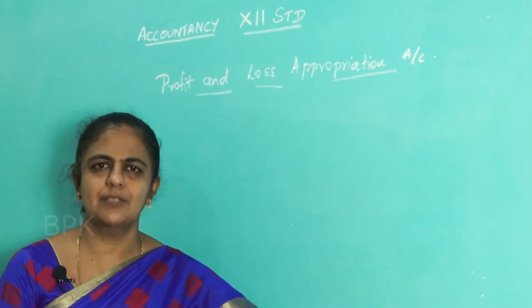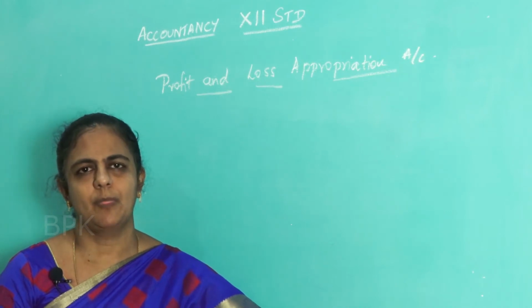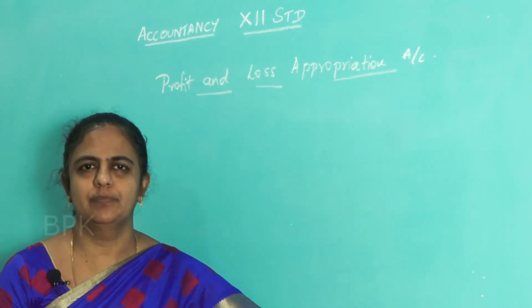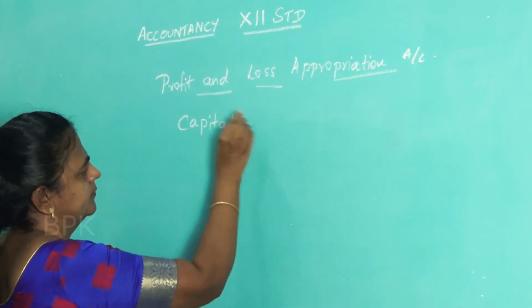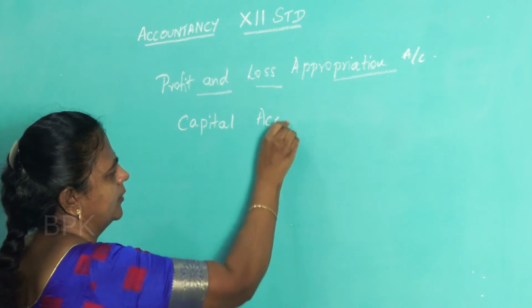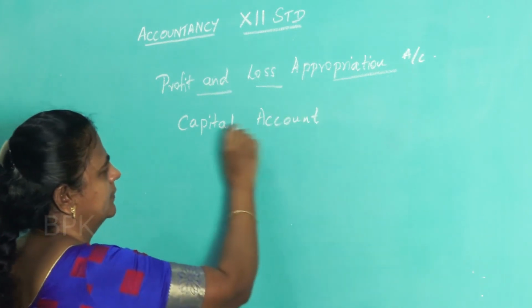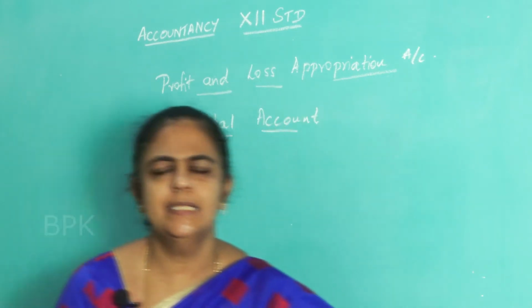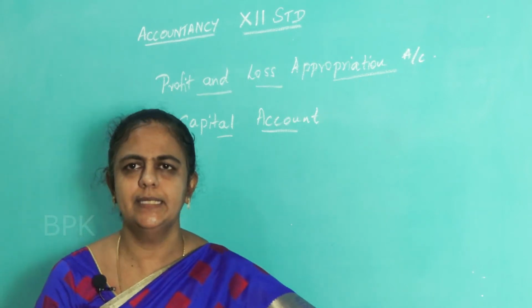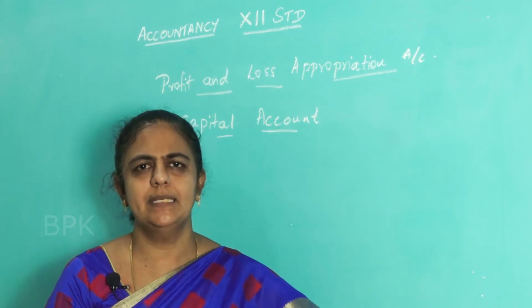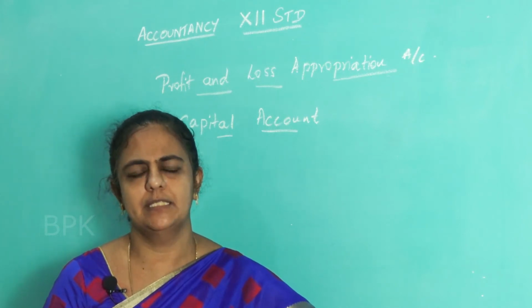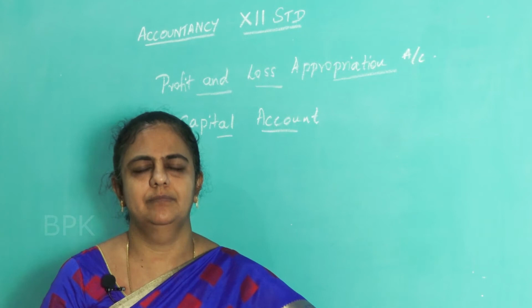So today's class, how to prepare the capital account. In case of a sole trader or sole trading concern, the single trader's capital alone is shown in the balance sheet, whereas in case of a partnership form of organization, the partners' capital will be shown.